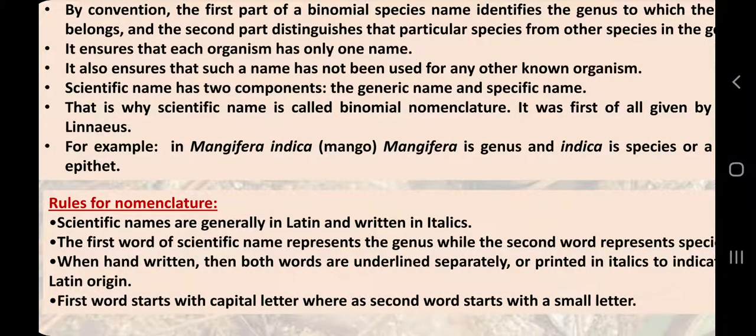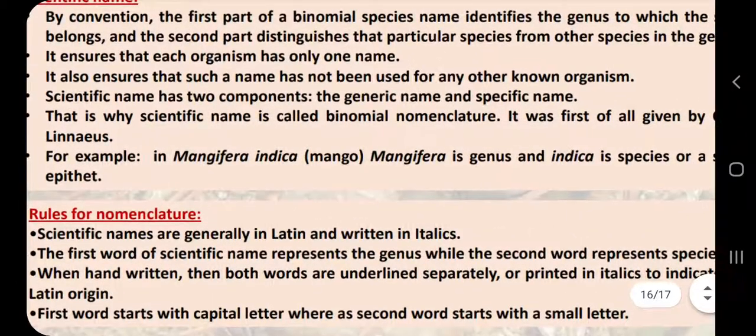We cannot write in italics in our notebook, so we will underline the scientific name. If we are handwriting, the names will be underlined separately, and if they are printed in books, they will be in italics. Again, the first word of a scientific name represents the genus and the second word represents the species. How? Mangifera indica is the name of the mango tree, so Mangifera denotes the genus of the mango tree, and Mangifera indica is for the species.